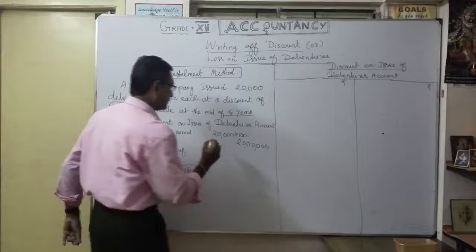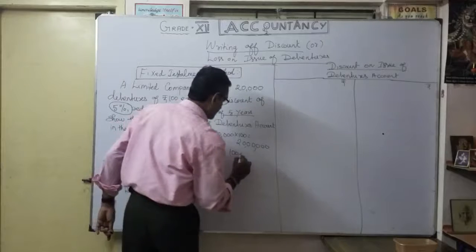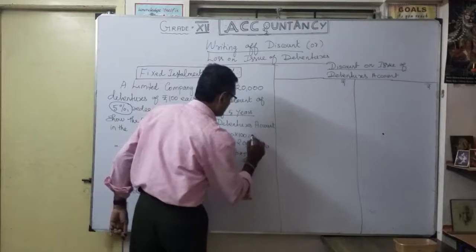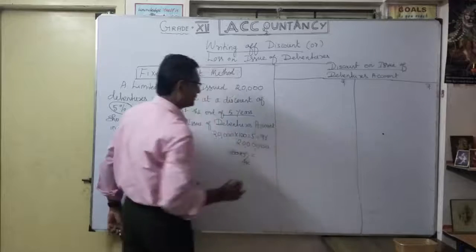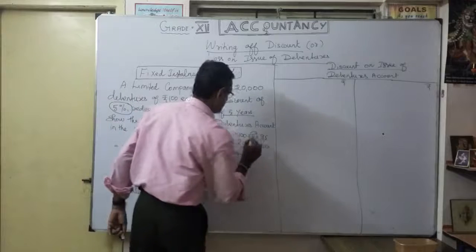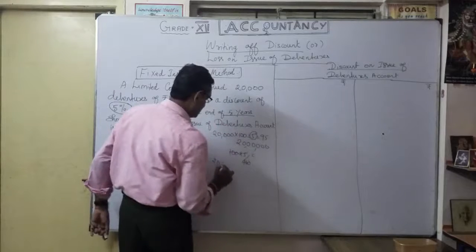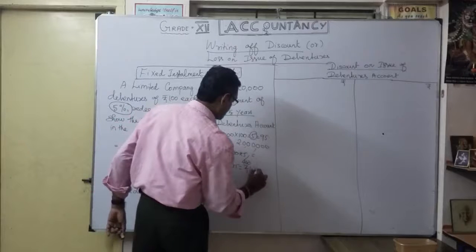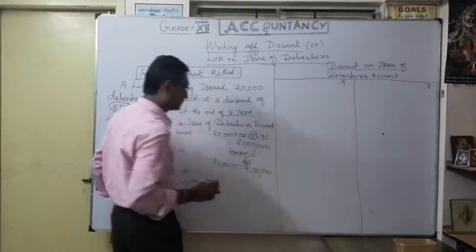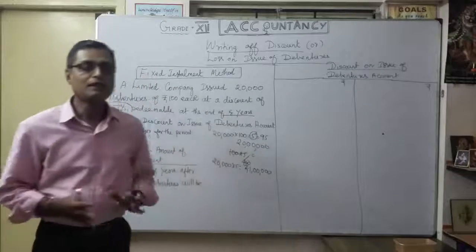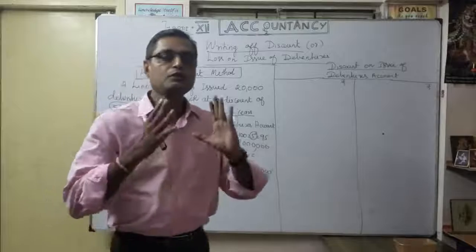So how much are they losing? 100 into 5 by 100, 5 rupees you are losing. So they will get only 95 rupees. So 5 rupees, 20,000 into 5, how much discount on issue of debentures? This is 1 lakh. So this 1 lakh, how are we going to write off?